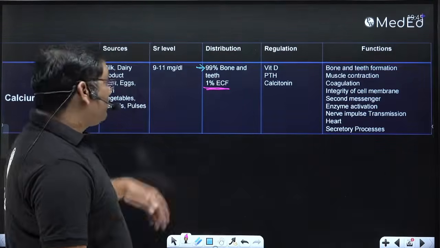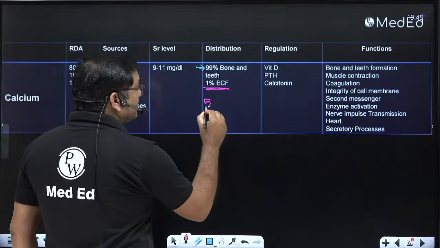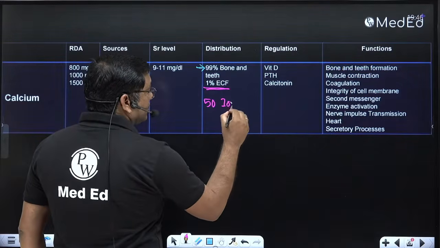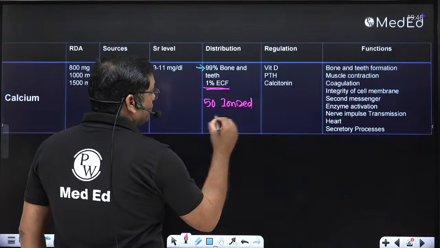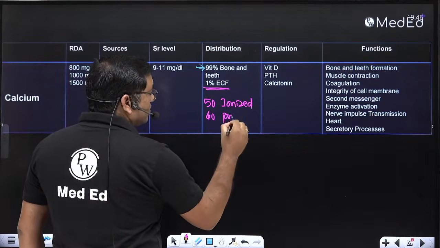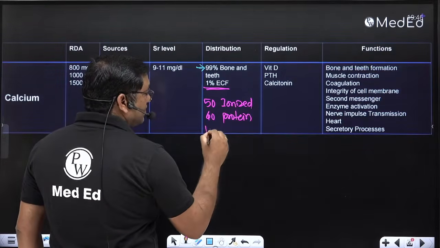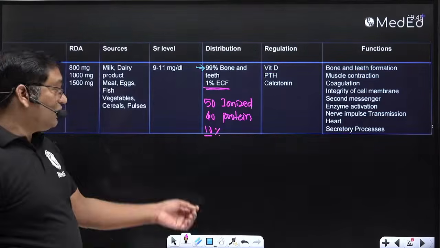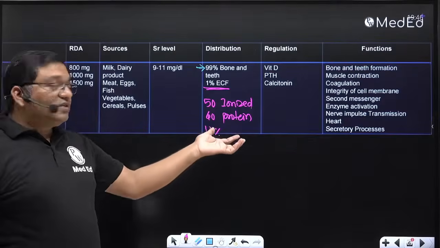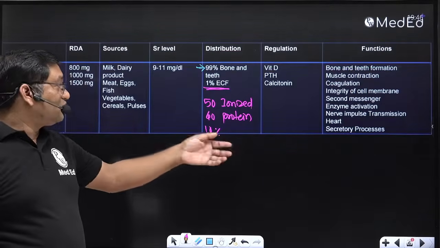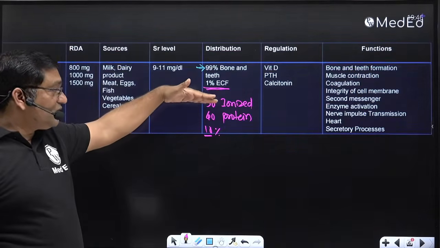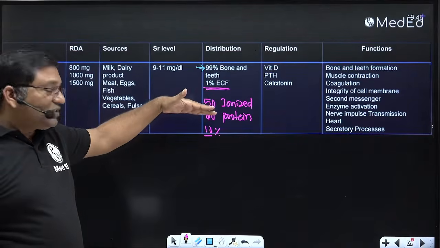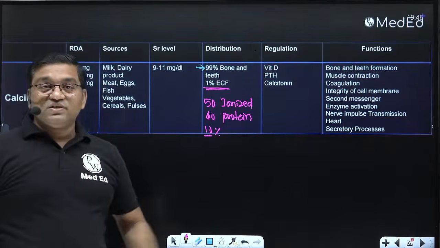Of this 1%, 50% is ionized calcium, 40% is protein bound, and 10% is complexed with other ions, that is lactate, bicarbonate.